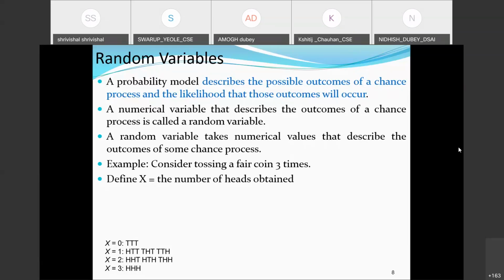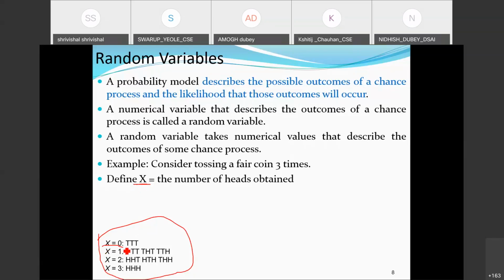Okay, so let us see how we are going to express it. The problem is very clear to us. I have tossed a coin 3 times, and based on 3 tosses, these are the outcomes. Here the event which we have defined, x, is related to the number of heads obtained. So x is equal to 0 means the event which we have defined is related to counting the number of heads.